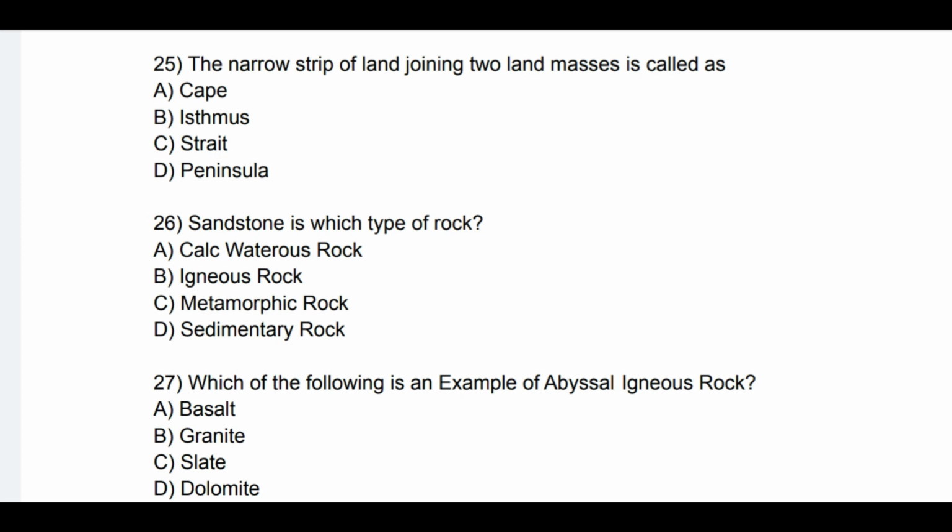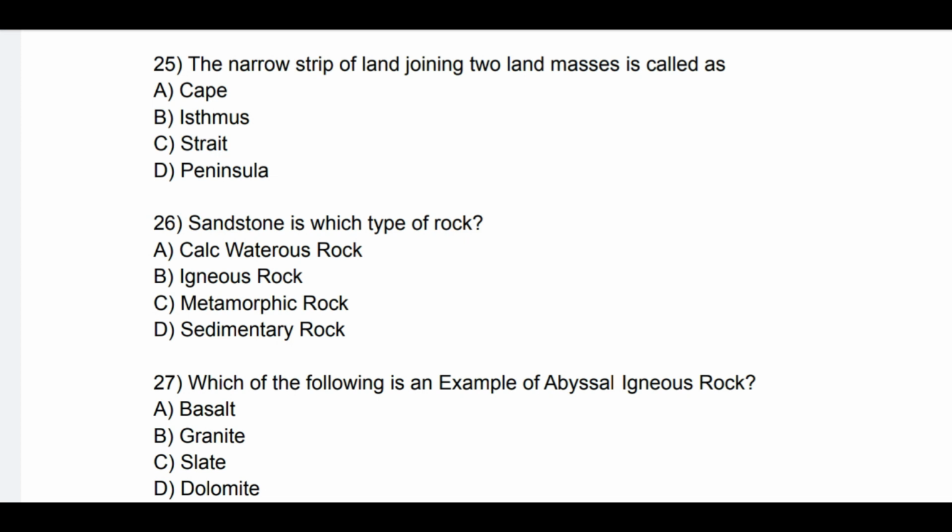Question number 26. Sandstone is which type of rock? See the options: A. Calcareous rock, B. Igneous rocks, C. Metamorphic rock, and D. Sedimentary rock. So correct answer is D. Sedimentary rock. So sandstone is a sedimentary rock.